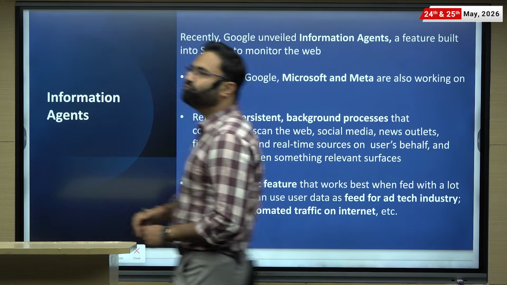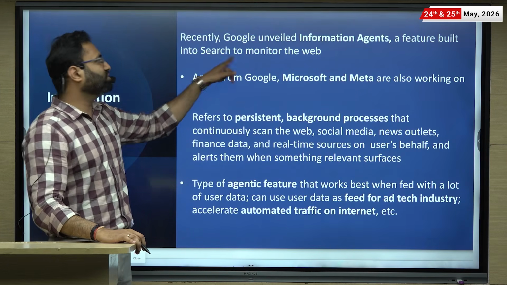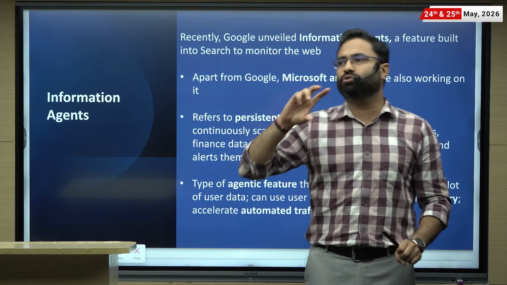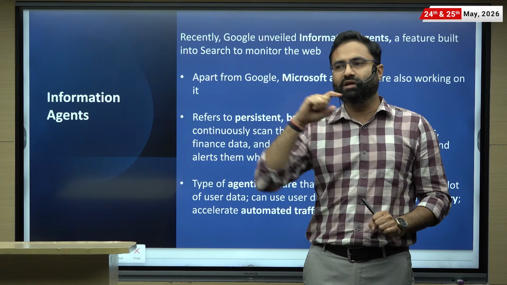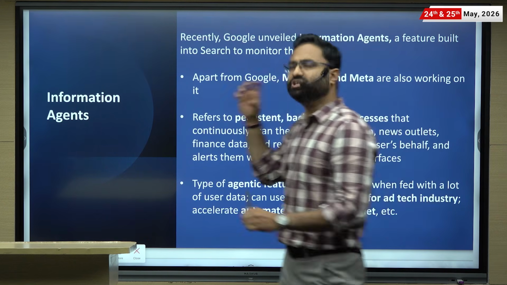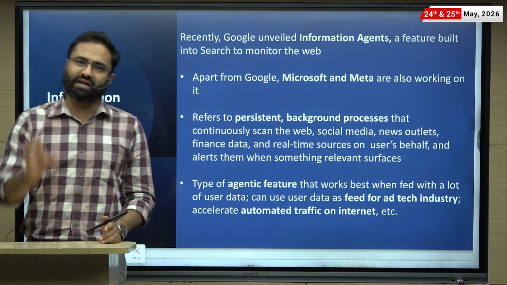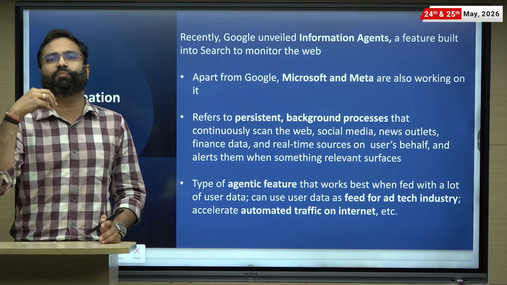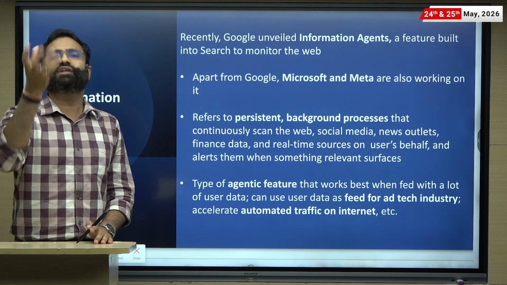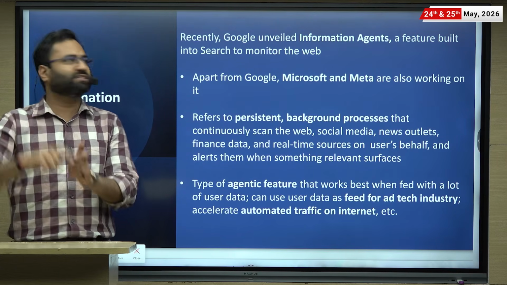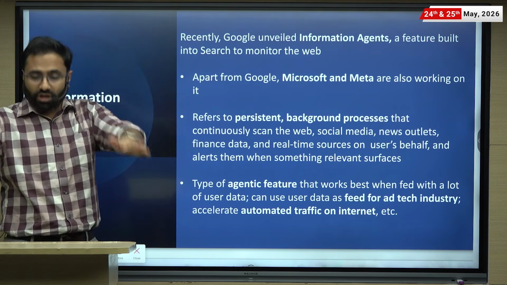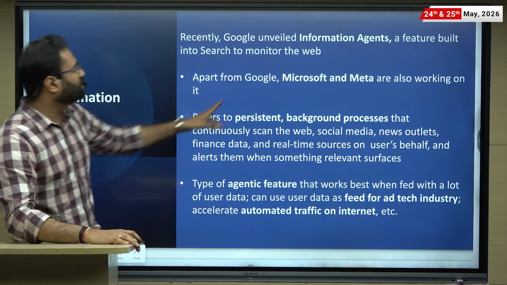So Google unveiled the information agents, a feature built to search and monitor the web. So just assume a scenario. You want to get a task. Let's say you want to check the prices of a share, that if particular share crosses up that particular price, you will get an alert, right? So generally there are apps that are built for that, but then you will have this particular extension jahan par whatever task you want to perform, if there is any development regarding this, let's say any new war in the world. Now, if you have made this particular type of agent, so basically that particular agent is going to inform you if there is any new conflict that emerge in the world side, right?